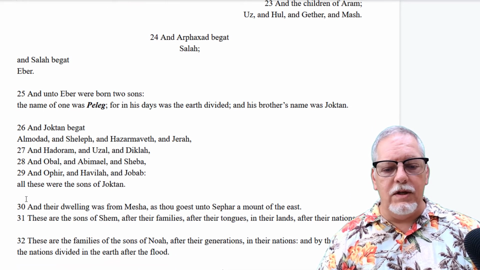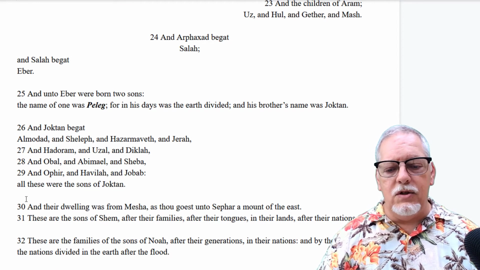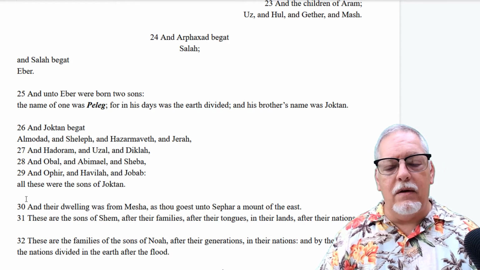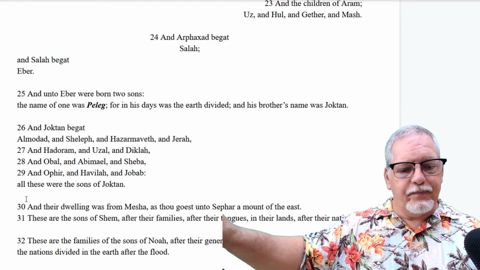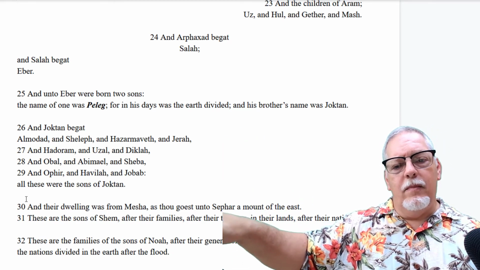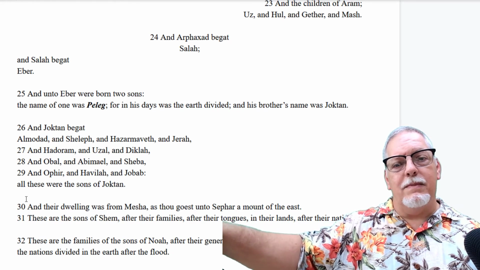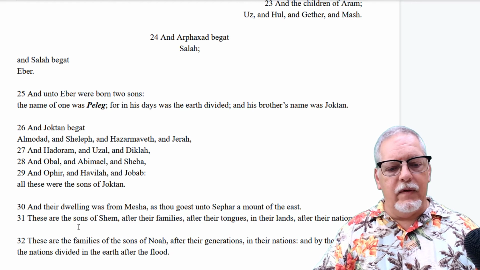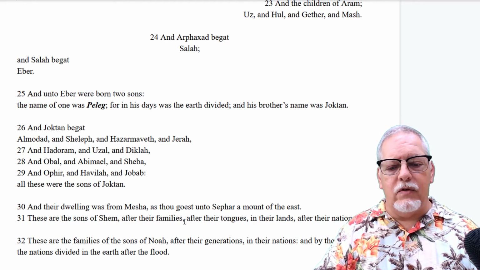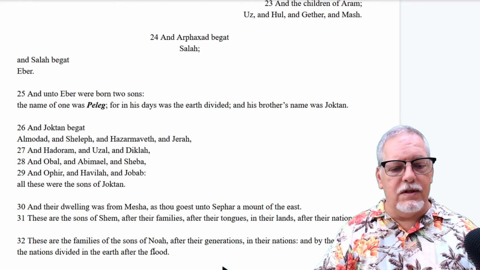Their dwelling was from Mesha unto a place called Sephar in the Mount of the East. So he's going east again with these fellows. So most of this population is going to be living in the Mesopotamian areas and further east. Their dwelling, okay? These are the sons of Shem after their families, their tongues, their lands, their nations.